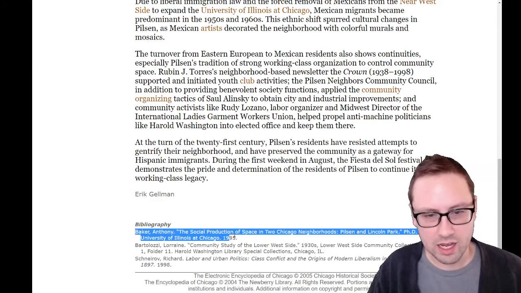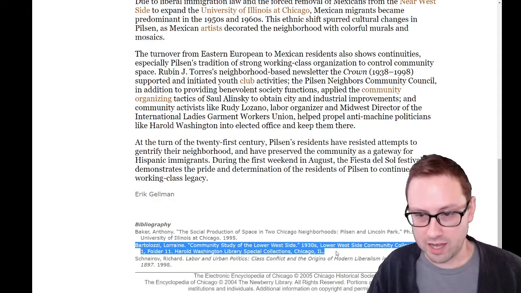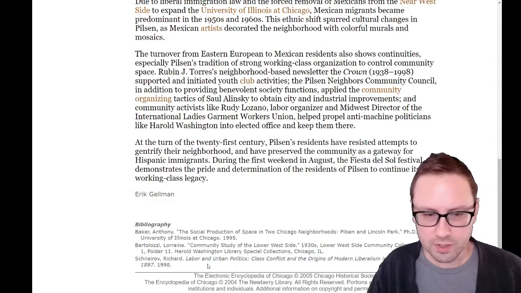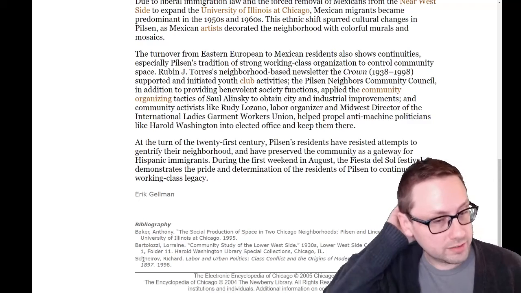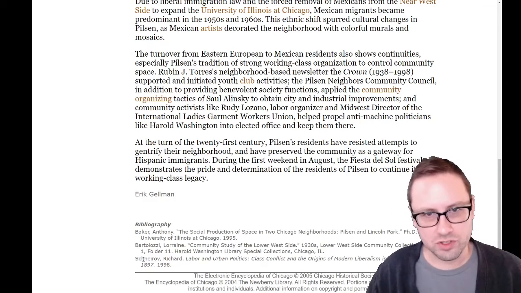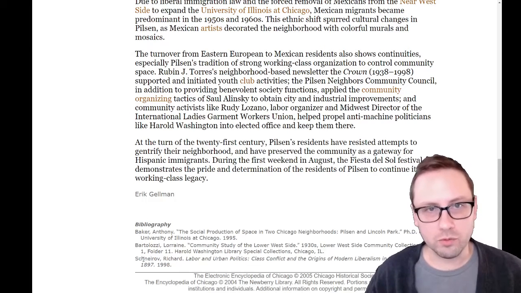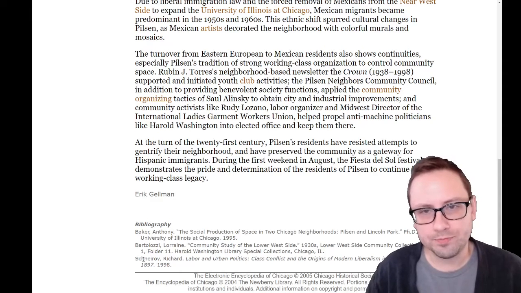It looks like we've got a PhD dissertation here. It looks like we've got a box of something from the Harold Washington Library Special Collections here. And then it looks like we've got a book finally here at the end. Those are all great high quality primary and secondary sources to really jumpstart your research. So that's another thing that makes the Encyclopedia of Chicago such a great place to start when you're just beginning those first phases of research or figuring out your topic.